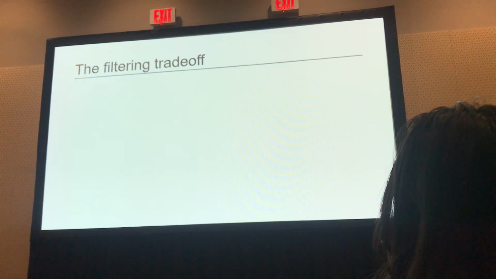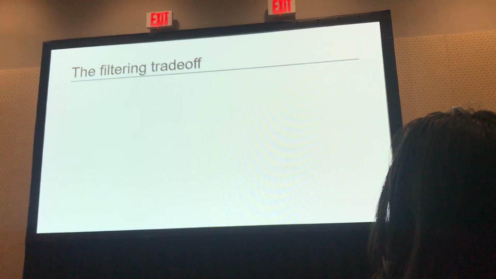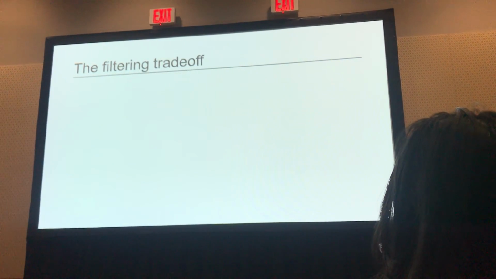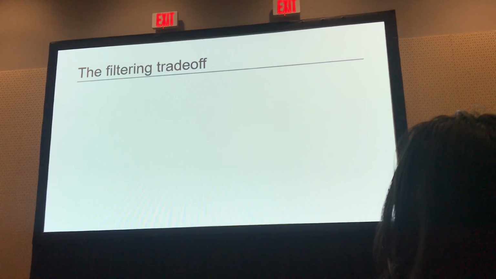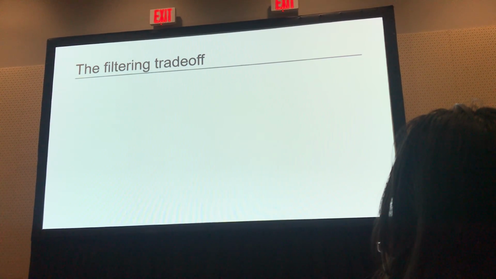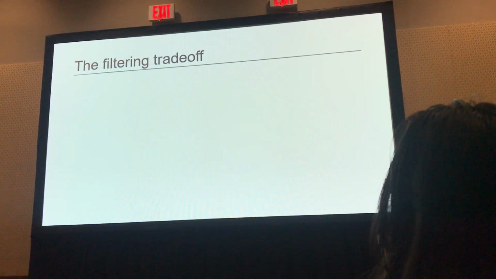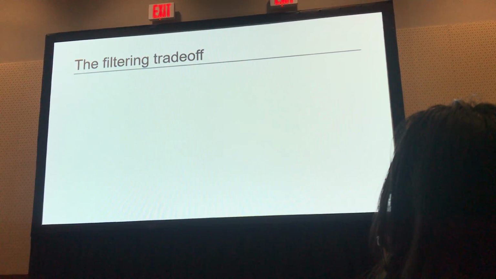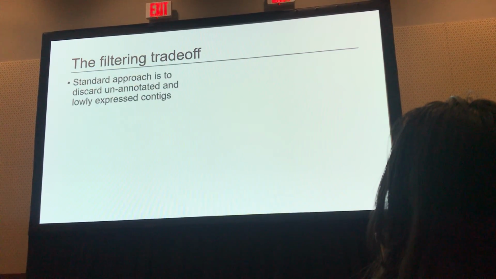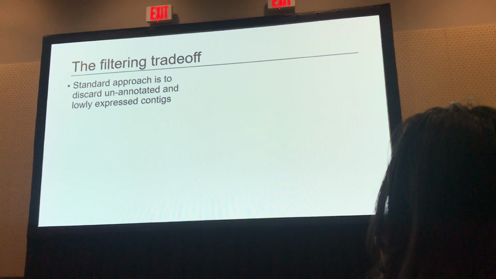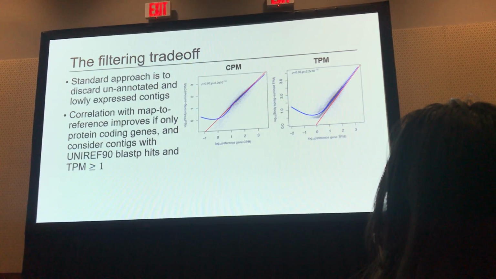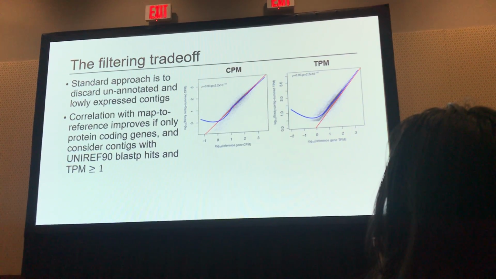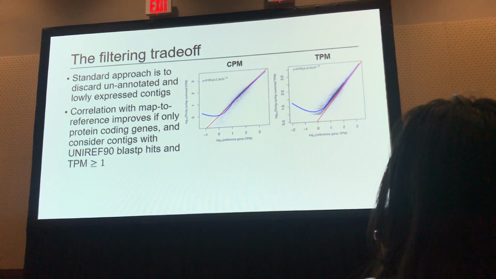One final thing I want to talk about is what I'm calling the filtering trade-off, right? What I've shown you so far are on unfiltered assemblies. But in the real world, we're mapping to UniRef. If we can't annotate, it doesn't make any sense. So most people filter out lowly expressed contigs and they dump anything that's not annotated. And if we dump all that stuff, we only focus on protein coding genes, their correlations are much better. And guess what? TPM looks better too, right?